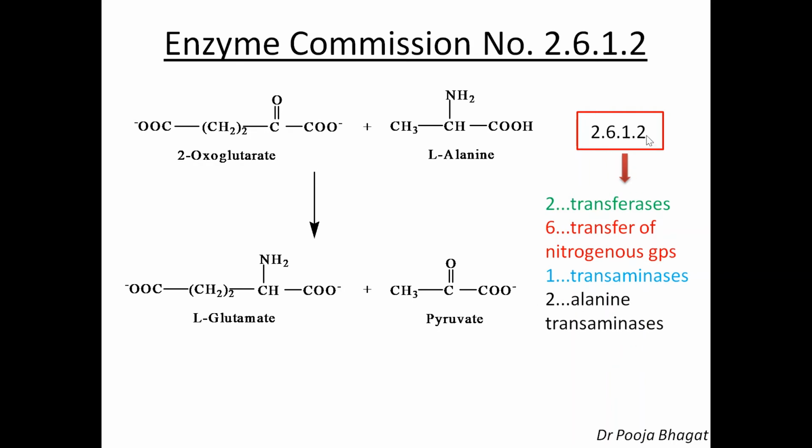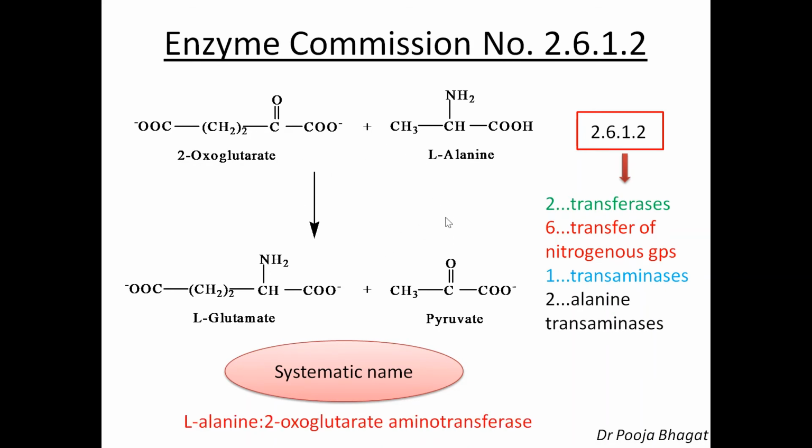So 2.6.1.2, I hope it is clear to everyone. 2 stands for transferase, 6 for transfer of nitrogenous group, 1 for transfer of amino group, and 2 for alanine transaminase. The systematic name of the enzyme for this reaction is L-alanine 2-oxoglutarate aminotransferase. So this is the enzyme commission number and this is the systematic name.